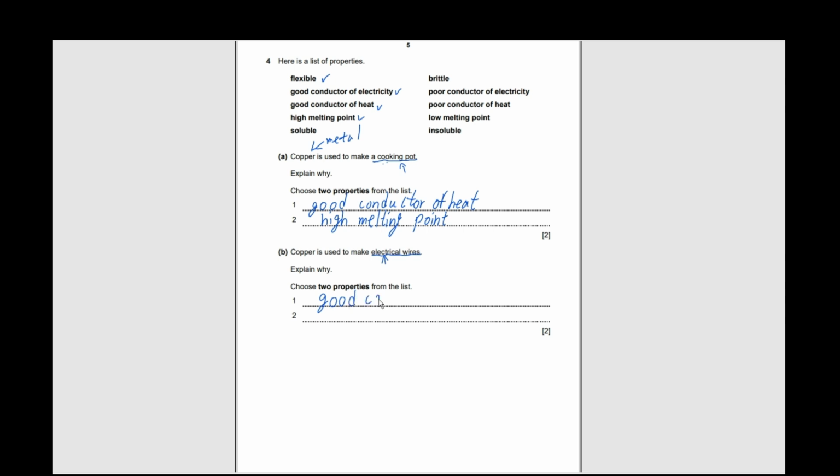Good conductor of electricity, and it is flexible. All right, moving on.